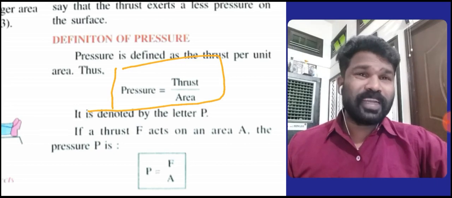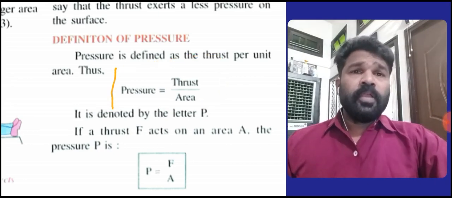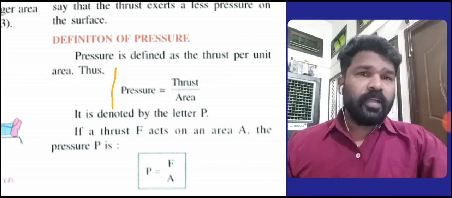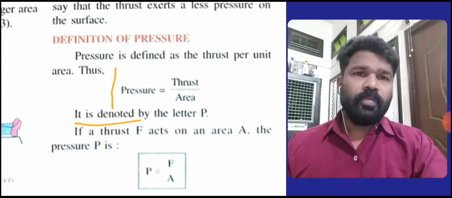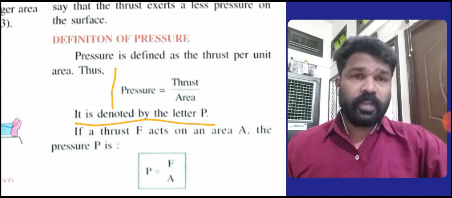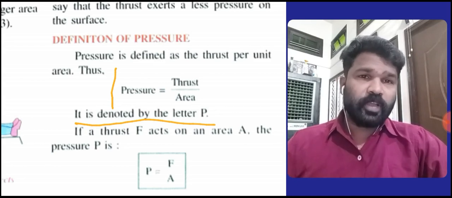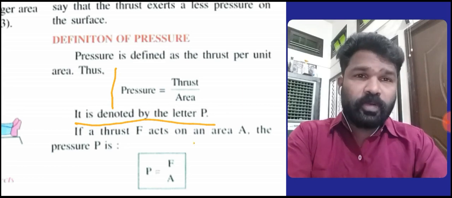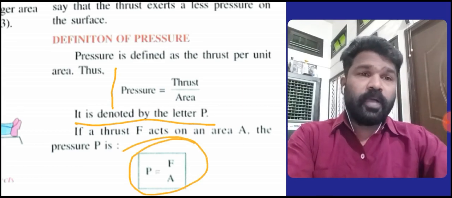It is denoted by the letter P. Okay, students, P means pressure. If a thrust F acts on an area A, the pressure P is equal to F upon A. Clear? P equals F upon A.